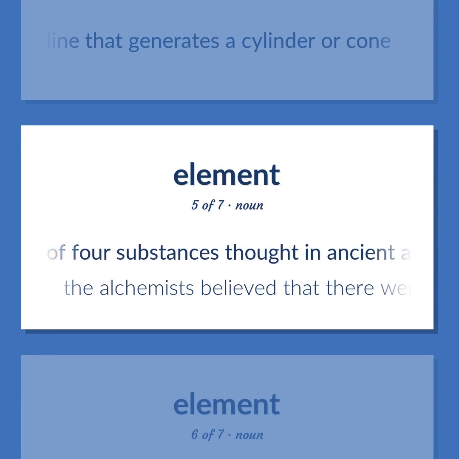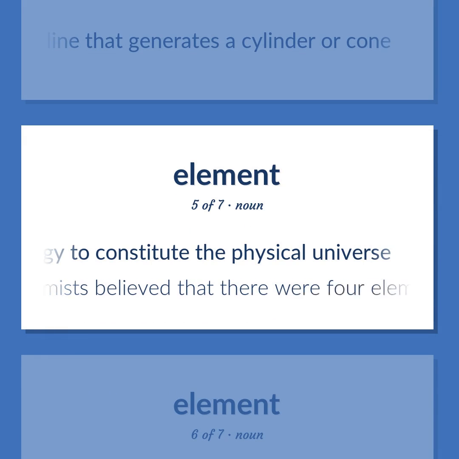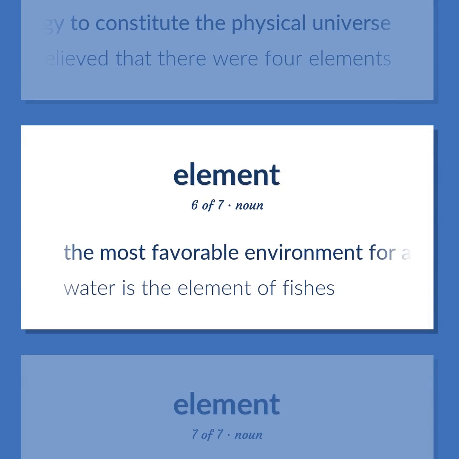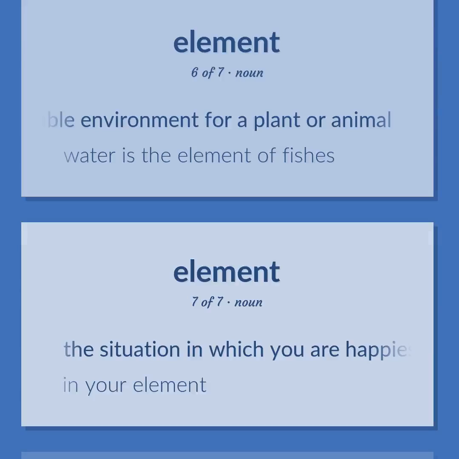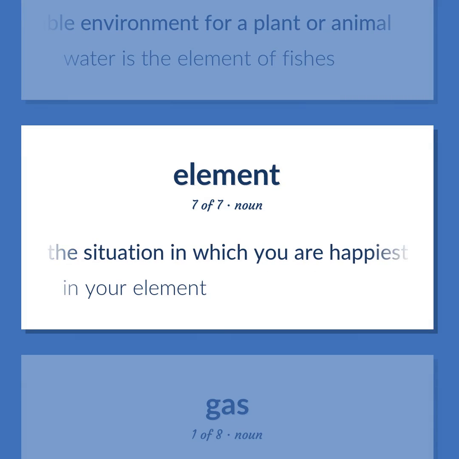One of 4 substances thought in ancient and medieval cosmology to constitute the physical universe. The alchemists believed that there were 4 elements. The most favorable environment for a plant or animal. Water is the element of fishes. The situation in which you are happiest and most effective. In your element.